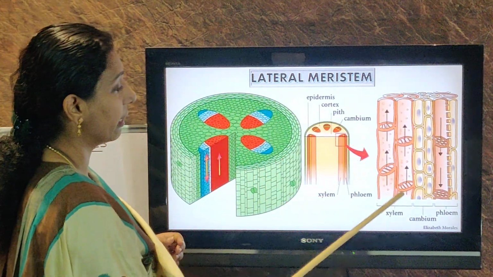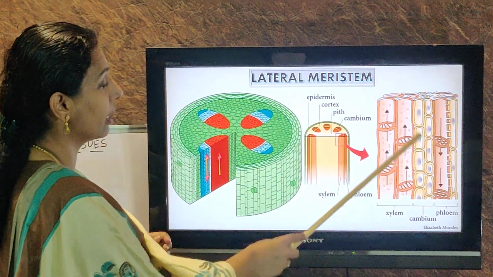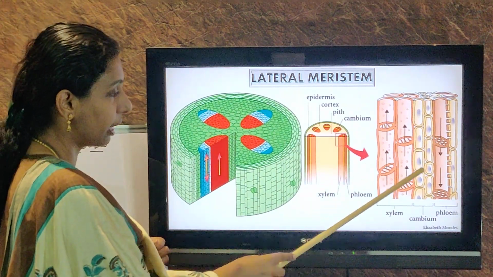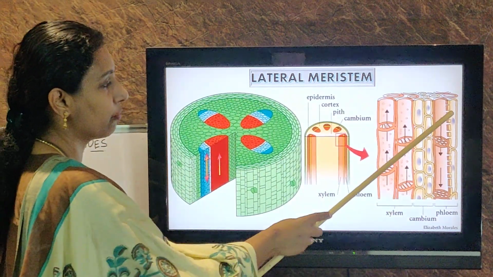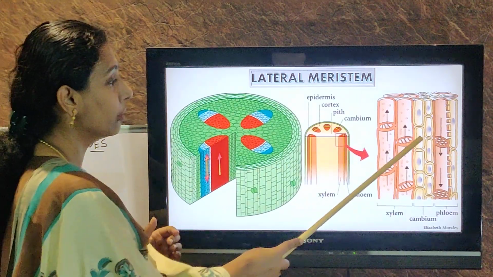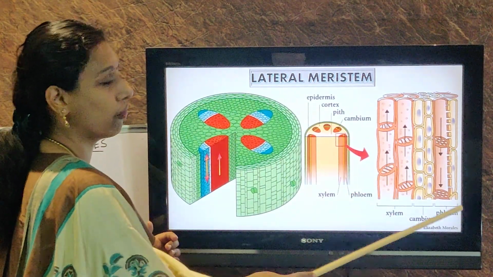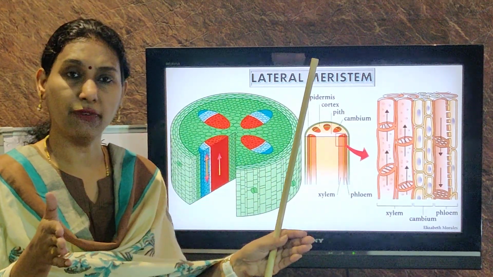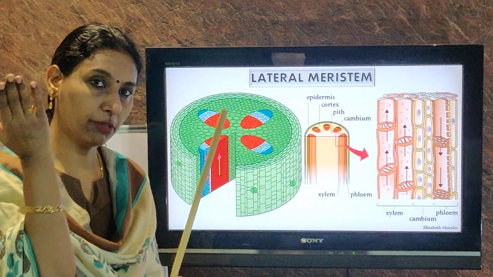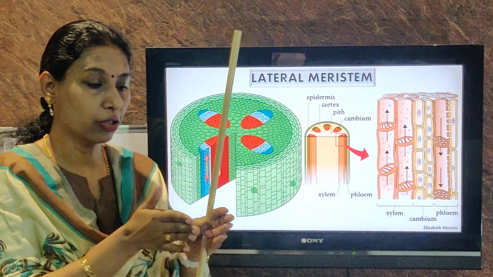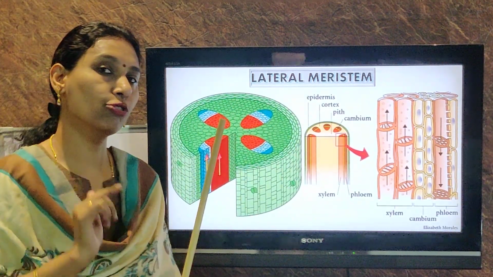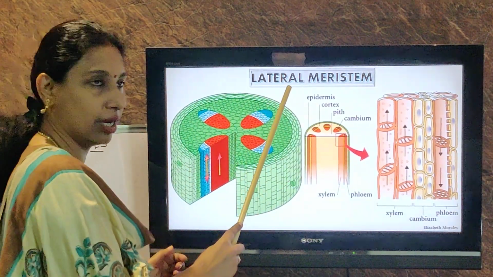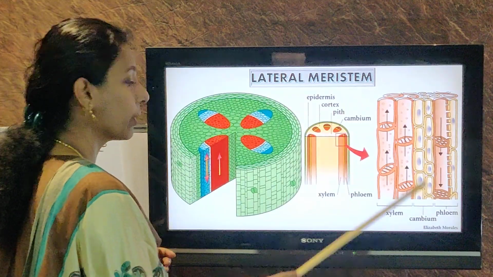Here this is an enlarged view. This is a cambium. This is also called a cambium. Another name of lateral meristem is cambium. So this is a cambium, and here you can see the xylem and phloem on either sides. So it goes on adding cells to the xylem and phloem. So when cells are added on both the sides, the plant will become thicker. So when you see the growth of the plant, it not only increases in height, it also increases in girth. The increase in height is due to apical meristem, and the increase in girth is due to lateral meristem. Another name of that is cambium.